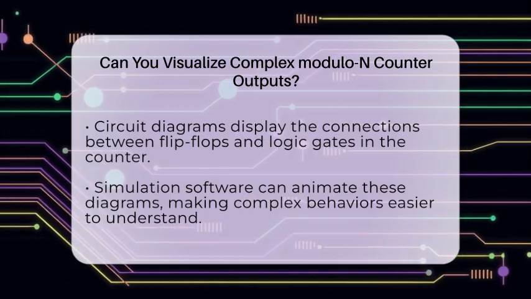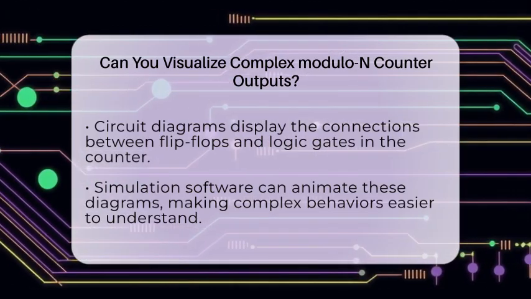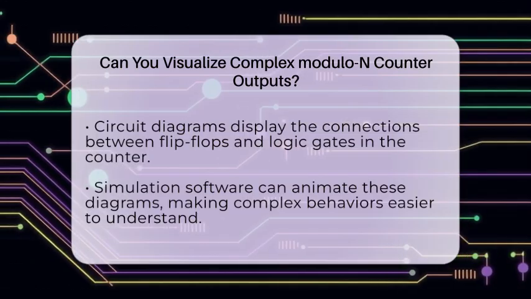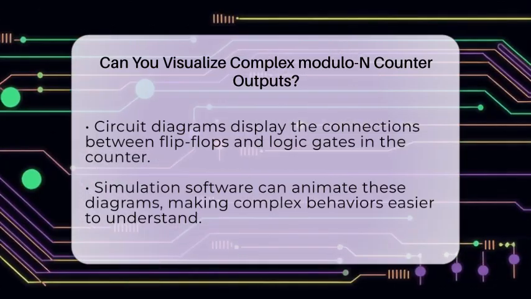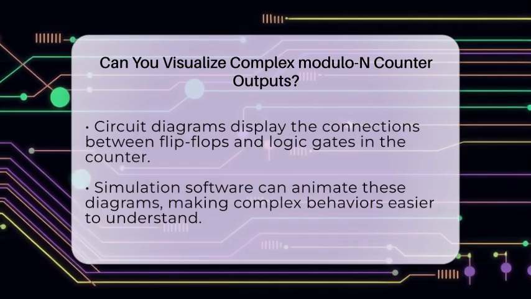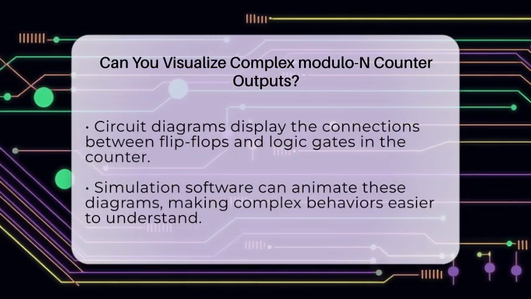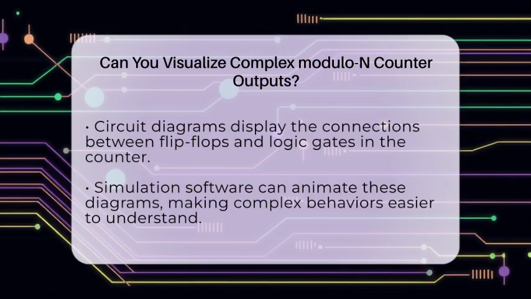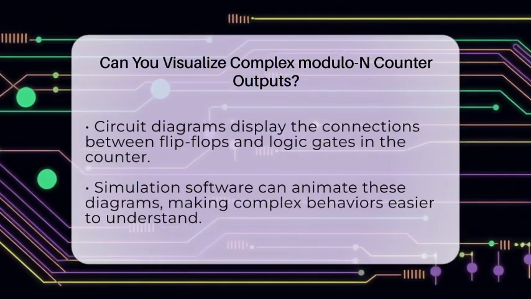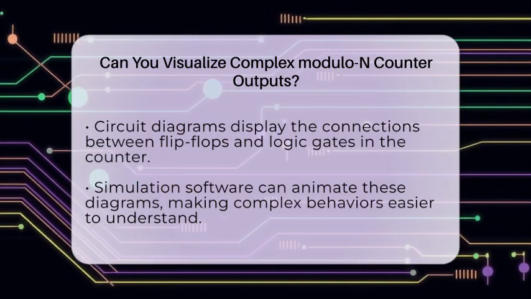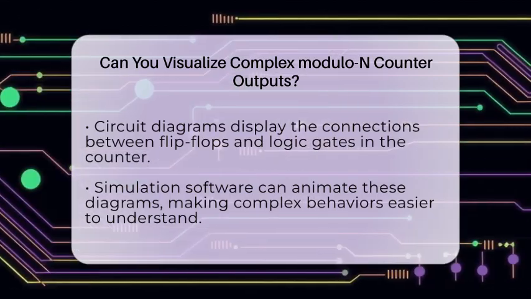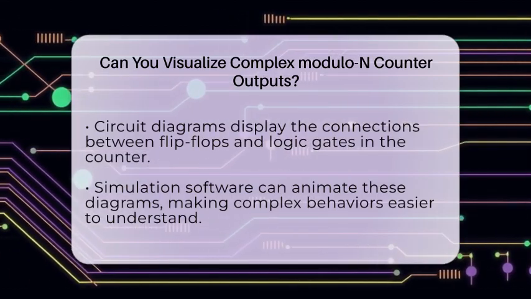Truth tables and excitation tables are also helpful. They list the current state, the next state, and what inputs the flip-flops need to make that transition happen. These tables are especially useful when designing counters with custom or nonlinear sequences. Lastly, circuit diagrams show how flip-flops and logic gates connect to form the counter. Seeing these connections helps troubleshoot or modify the circuit.